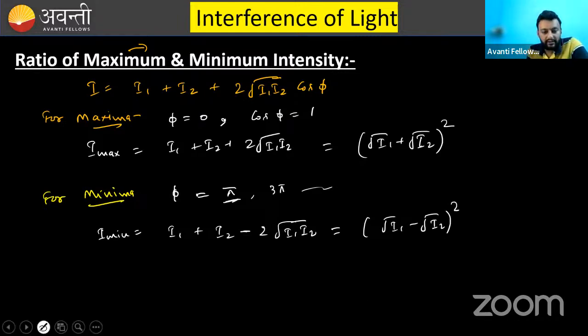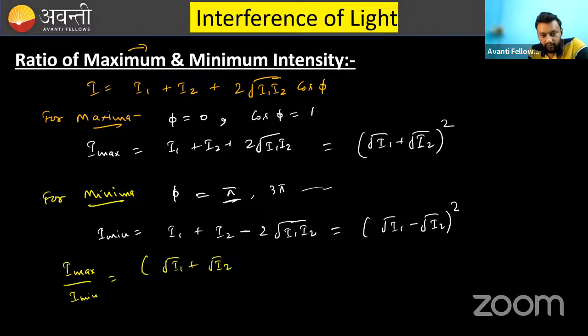So if you want to calculate the ratio, I max over I minimum is equal to root of I1 plus root of I2 divided by root of I1 minus root of I2, whole square.